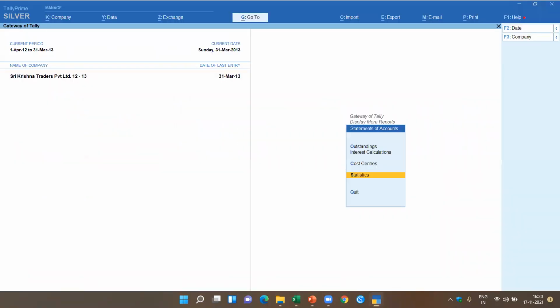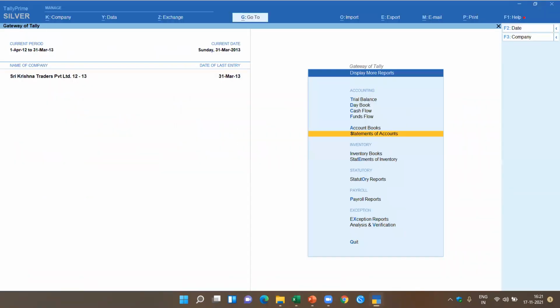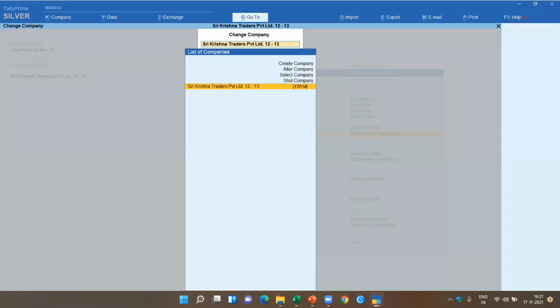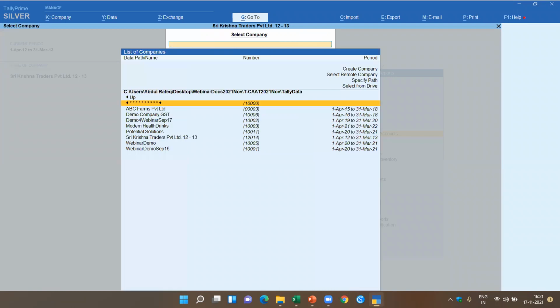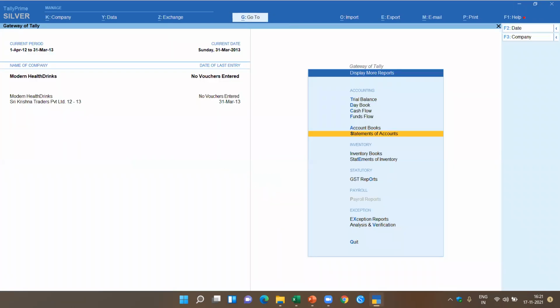I come to Tally Prime. Let's say I give F3. Let's see what happens. Now it is asking me for the path. I can select the path where the company is, select the company. So in this case, these are the companies which are available. Let's say I pick up a company called Modern Health Drinks. Okay, I've got this particular data.